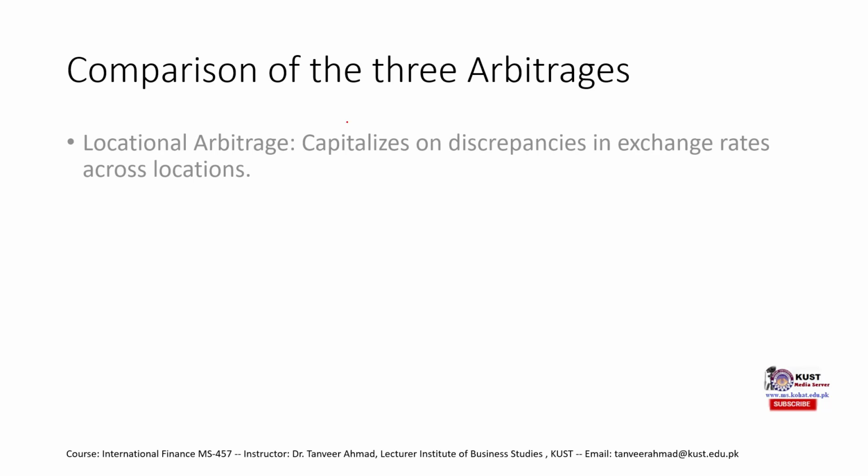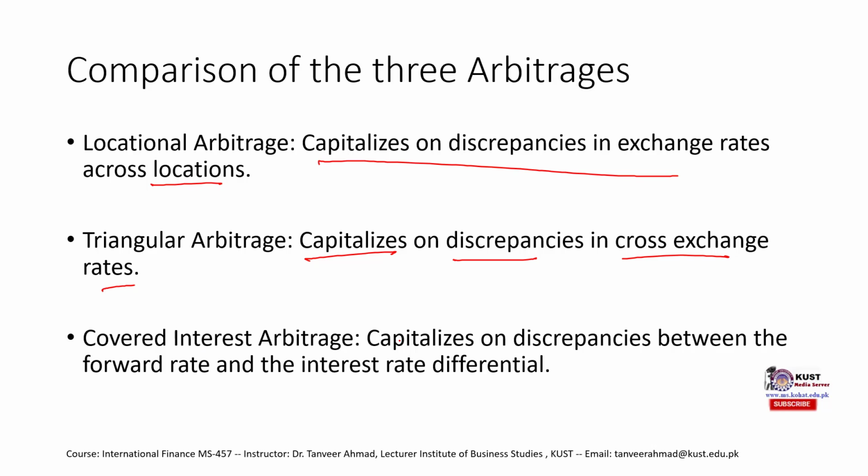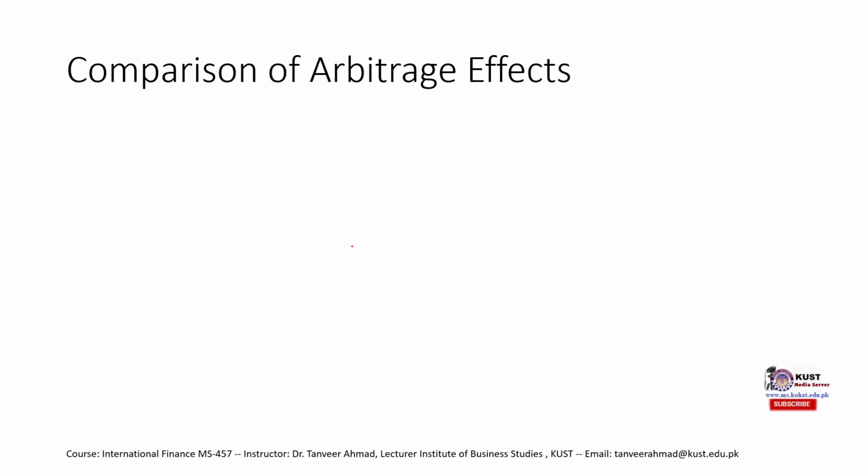Okay, let's compare these three theories. Locational arbitrage capitalizes on the changes in the exchange rate at different locations. Triangular arbitrage gives an opportunity to earn profit on the discrepancies and deviations in the cross exchange rate, and we saw the calculated cross and the quoted cross exchange rate. And lastly, covered interest arbitrage capitalizes on the difference between the forward rate and the interest rate differential.